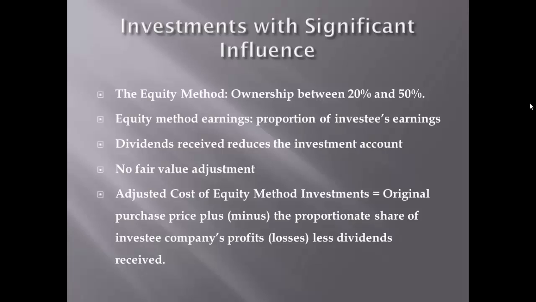Now note that equity method earnings are computed as the reported net income of the investee multiplied by the percentage of the outstanding common stock owned by the investor. Also note that dividends received from the investee are treated as a return of investment. That implies dividends received are subtracted from the equity method investment account.